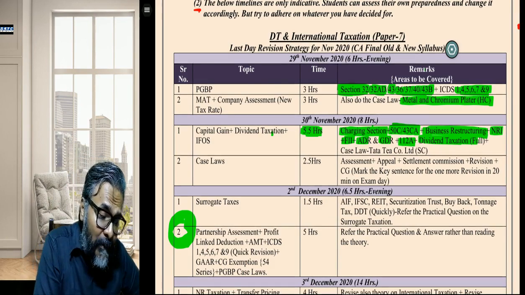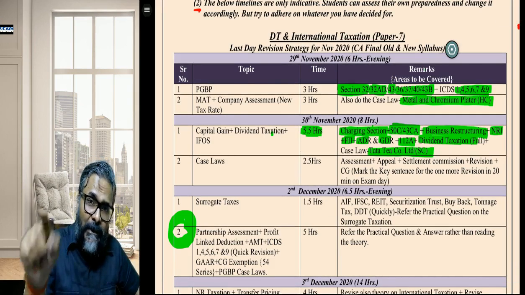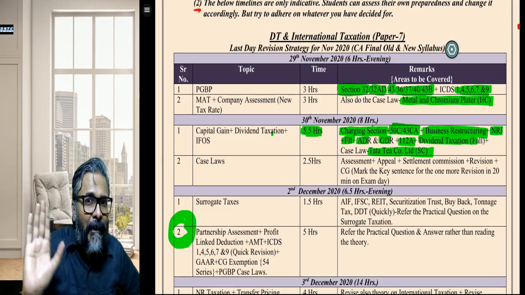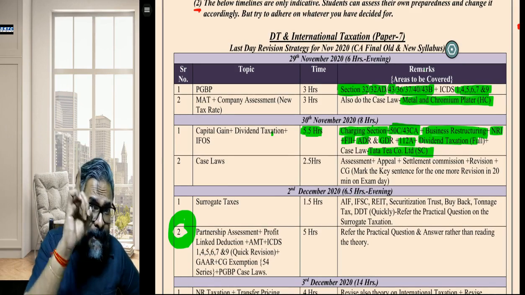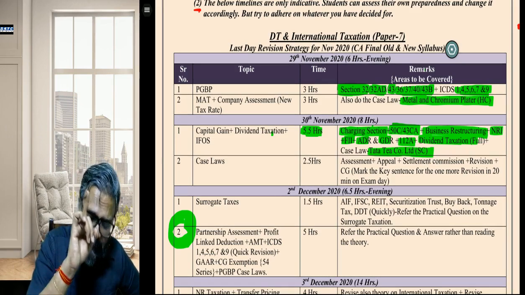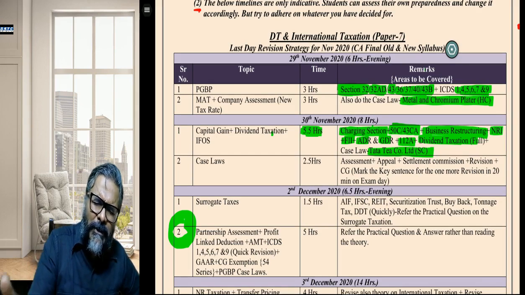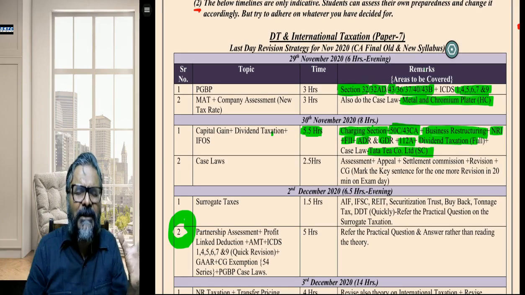Plus, there is one case law, students, Tata Tea Company Limited. Students, this is the last attempt for Tata Tea Company Limited, because in the next attempt it will lose its relevance. You are aware that Tata Tea Company Limited is a case law which has been covered by the ICAI. If you remember, the crux of the judgment is what?